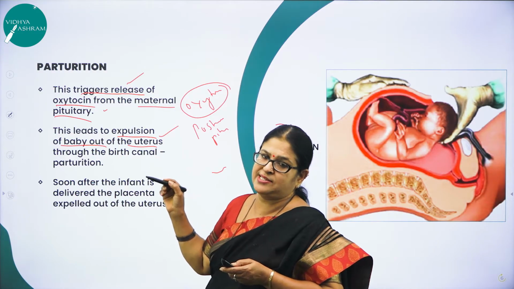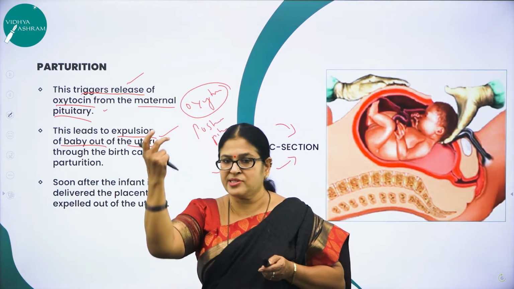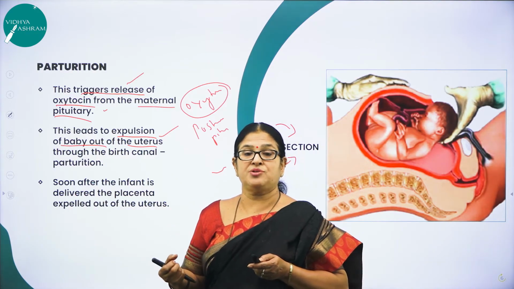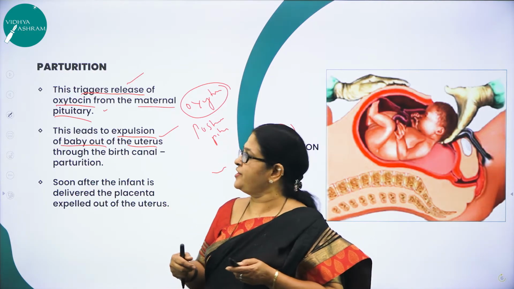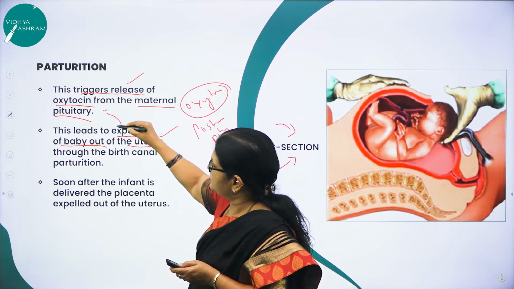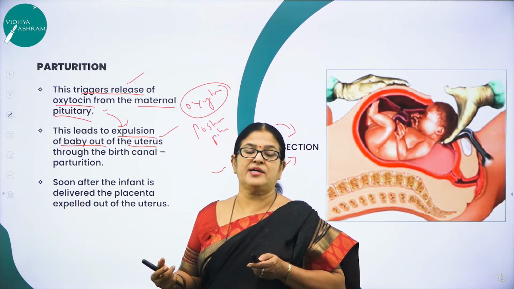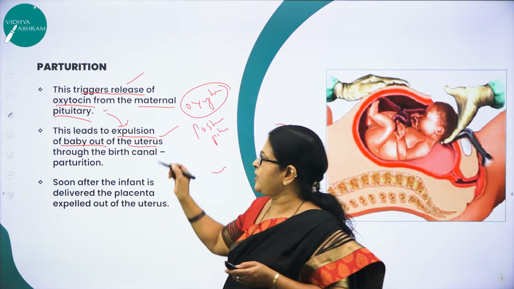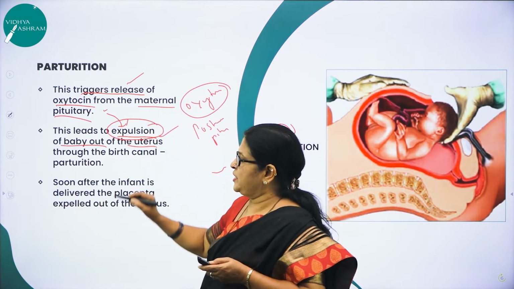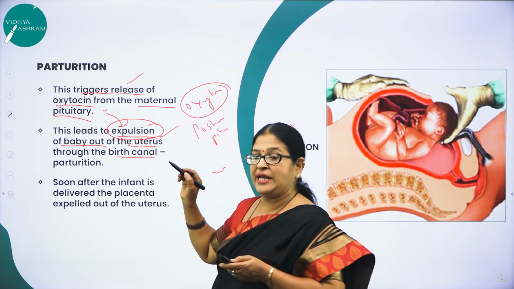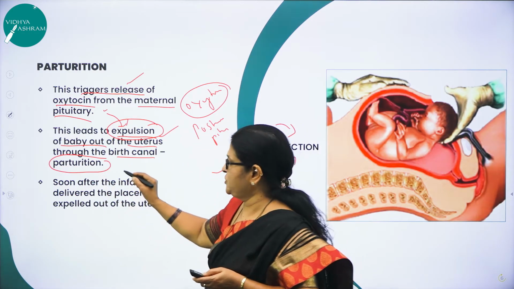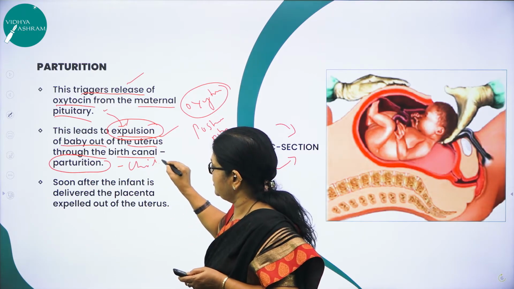So the fetal ejection reflex will trigger the release of oxytocin from the posterior pituitary. As I said, the posterior pituitary just receives the oxytocin from the hypothalamus. Hence oxytocin is called a neurohormone, right? And this oxytocin causes vigorous contractions of the uterus, and ultimately the baby is expelled out through the birth canal, and expulsion of the baby through the birth canal, as I said, is called parturition.